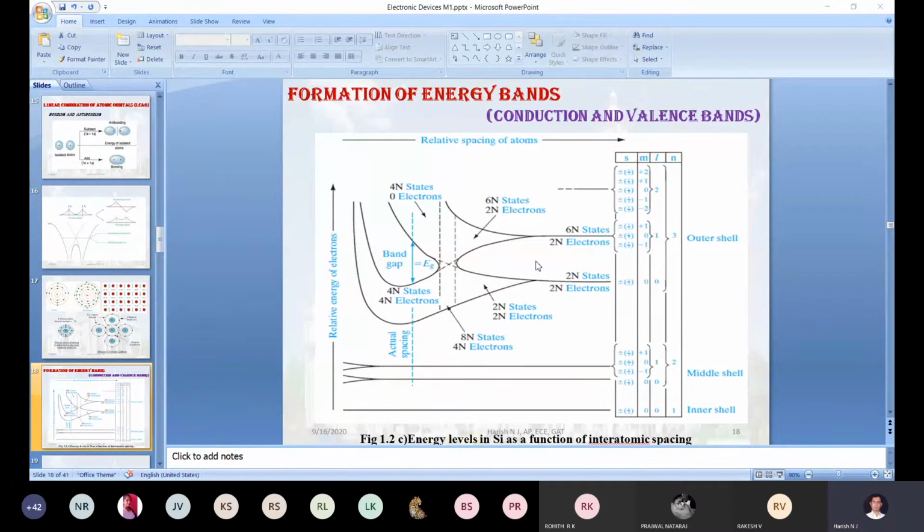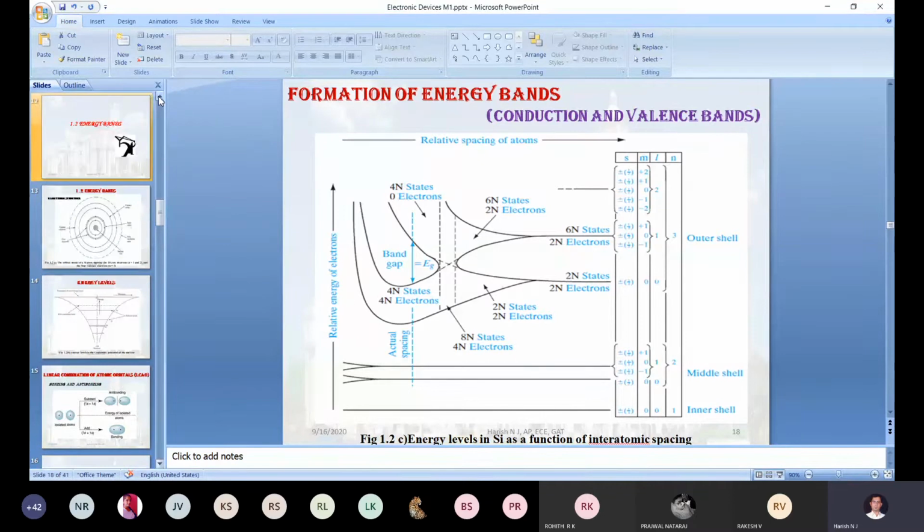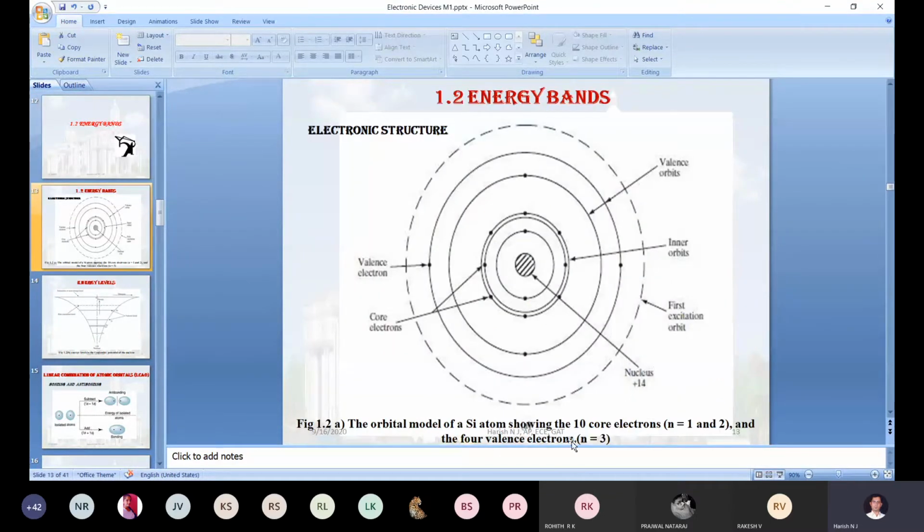Which subshell will start interacting? 3p first, then 3s. So in this diagram, for silicon, we call 10 core electrons. The 10 core electrons are the electrons present in the first orbit and the second orbit.